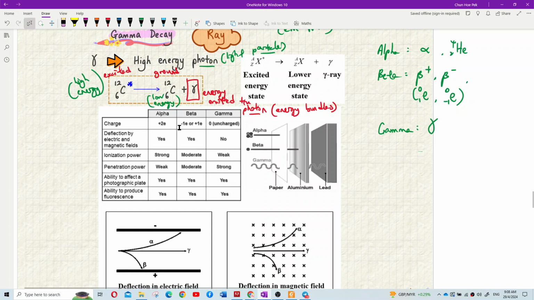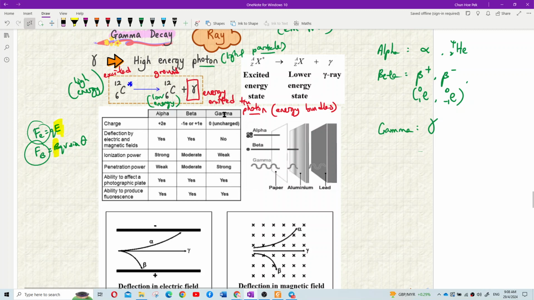Why? Because positive charge. Kalau positive charge, remember? Kita ada belajar Fe equal to QE kan? Dia ada force. Kalau dalam electric field, dia ada electric force. Kalau dalam magnetic field, dia ada BQV sin theta. Remember we learn about this? BQV sin theta? Dalam electric field ada electric force. Dalam magnetic field and moving, kalau the charge is moving, dia ada magnetic force. So it will have deflection. Dia mesti ada deflection. BQV sin theta, QE, dia ada deflection.